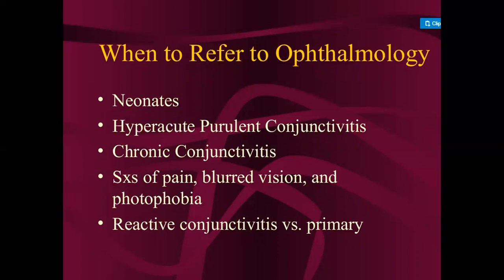Then chronic conjunctivitis, if the patient has signs and symptoms of pain, blurred vision and photophobia. Then reactive conjunctivitis versus primary conjunctivitis. In these conditions we have to refer the patient to an ophthalmologist.